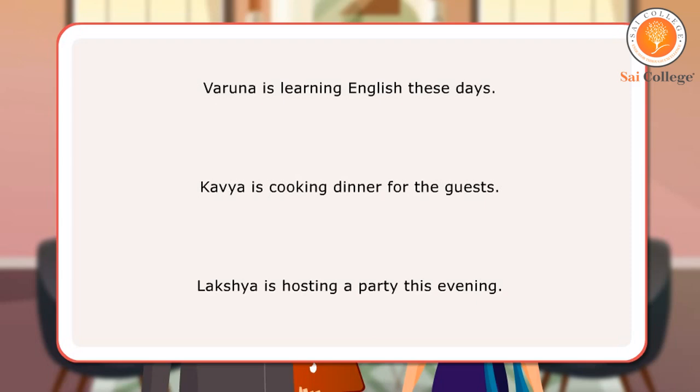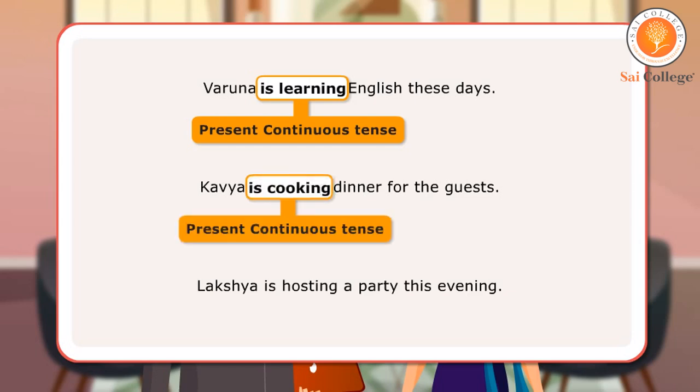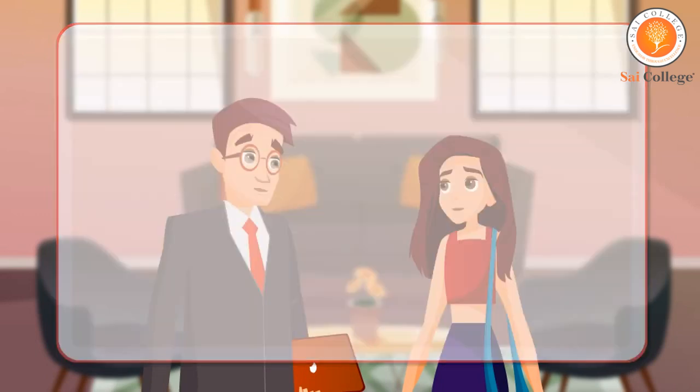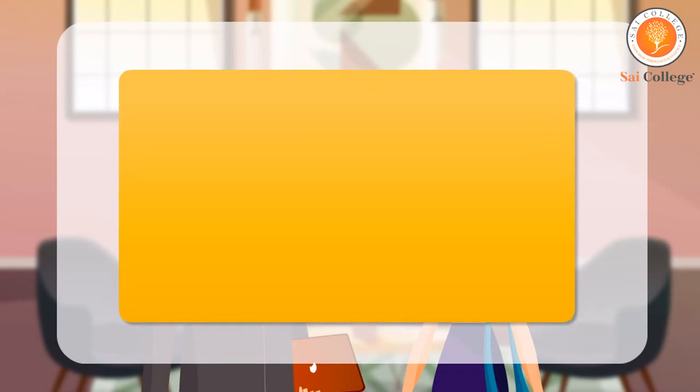In the first sentence, is learning is present continuous tense as it speaks of an action that is continuing for some days. In the next sentence, is cooking is present continuous tense as it speaks about an action taking place at the time of speaking. In the last sentence, is hosting is present continuous tense as it talks about something planned to take place in the near future. Here are a few examples of sentences with verbs in present continuous tense.